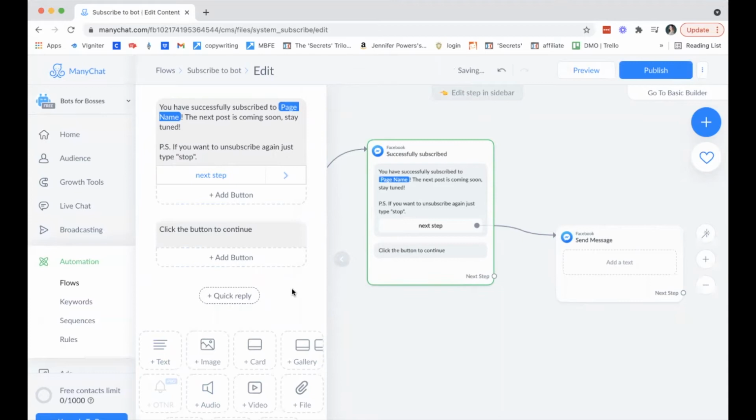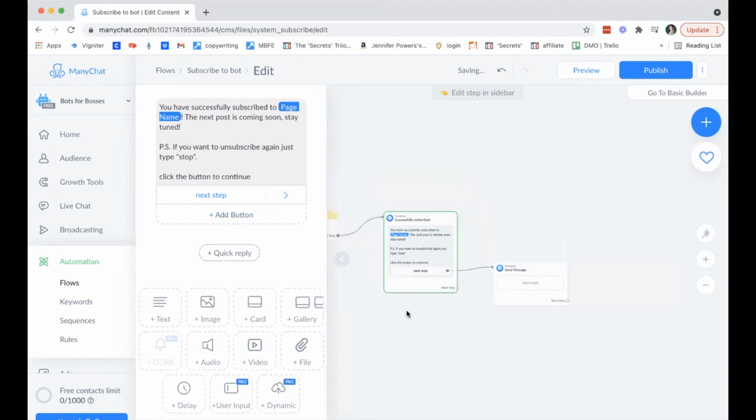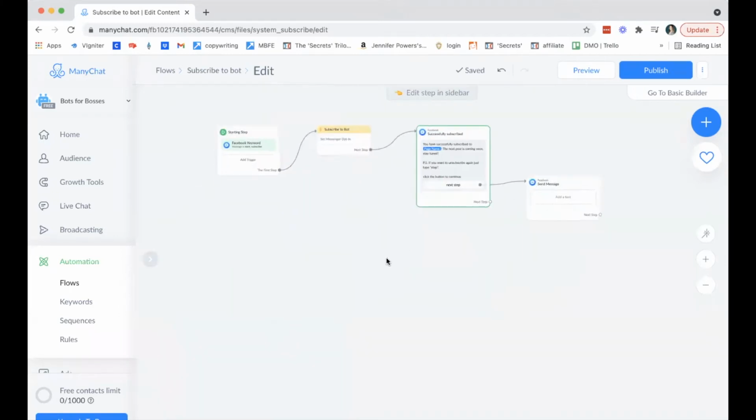Let's just make it basic. Let's add it here. Click the button to continue.